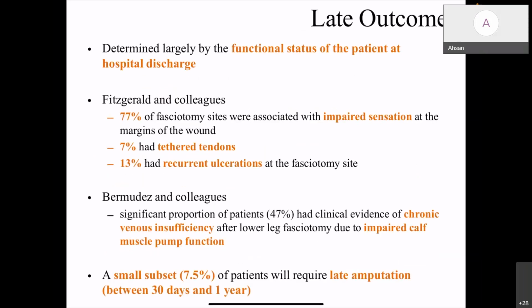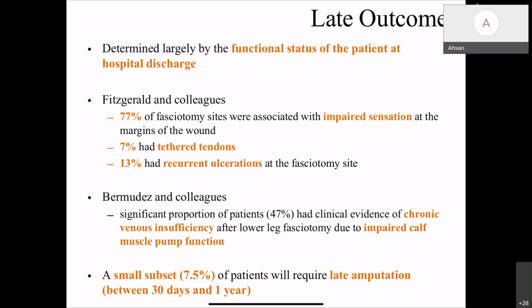Late outcomes are determined largely by the functional status of the patient at hospital discharge. In a study by Pritzker and colleagues, 77% of the fasciotomies were associated with impaired sensation at the margins of the wound. Some 7% of the patients had a fasciotomy wound tethered to the tendon, and 13% had recurrent ulceration at the fasciotomy site.